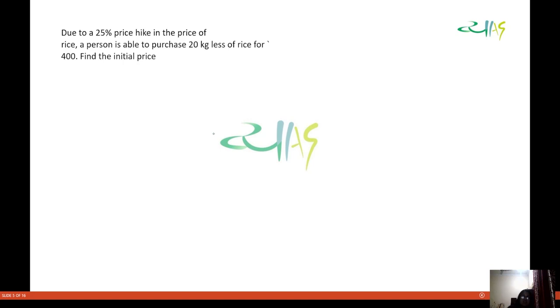Now let's move forward. Now see what this is saying: due to a 25% hike in the price of rice, a person is able to purchase 20 kg less of rice for 400. Find the initial price.